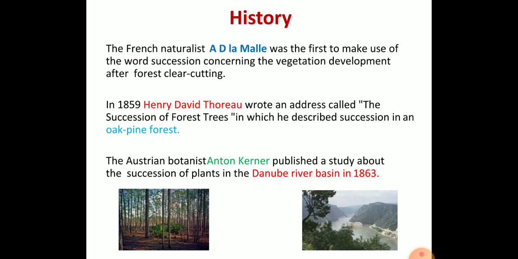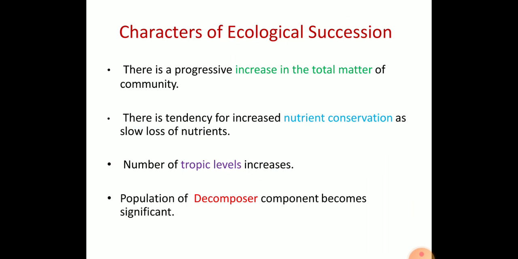If you look at the history, in 1859 Henry David wrote a book called The Succession of Forest Trees. He explained in his book the oak pine forest as the pioneer succession, or ecological succession studies. Like that, various scientists have explained ecological succession.